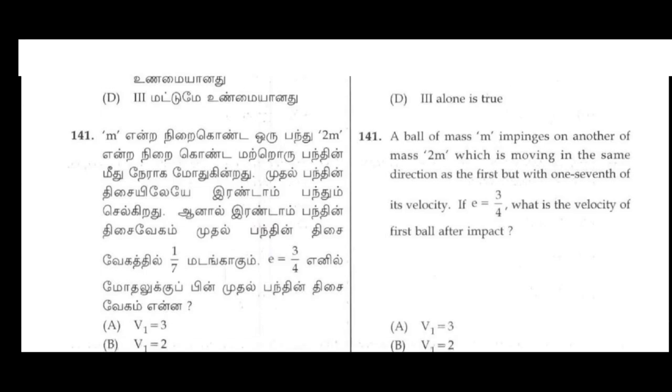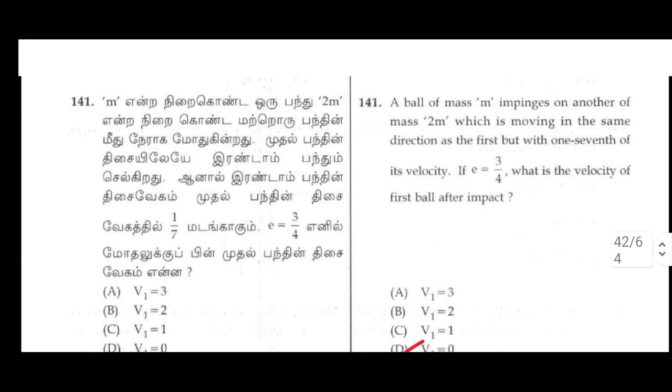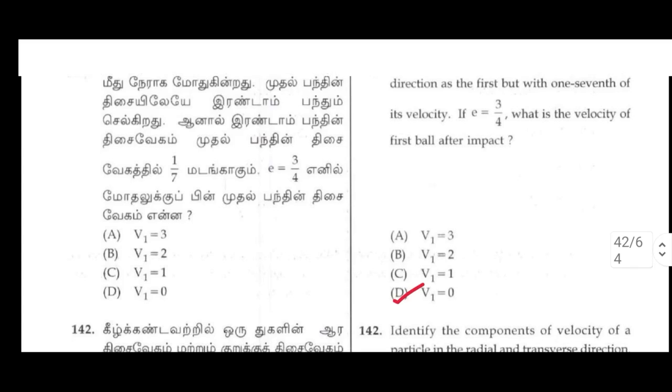141. A ball of mass m impinges on another of mass 2m, which is moving in the same direction as the first but with 1/7 of its velocity. If v equal to 3 by 4, what is the velocity of the first ball after impact? D option: v1 equal to 0.